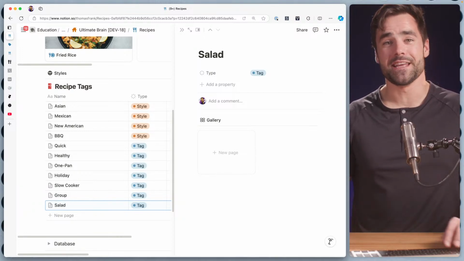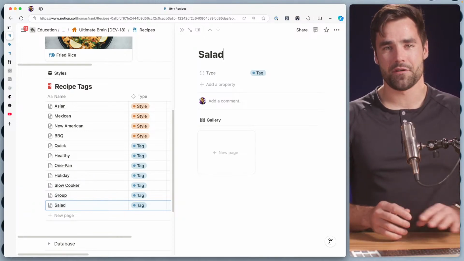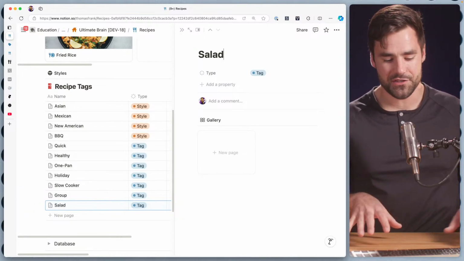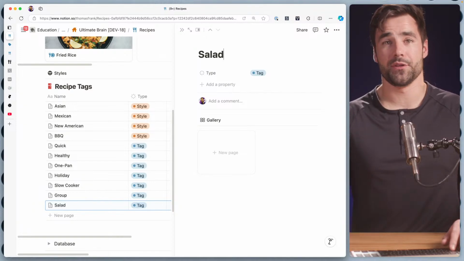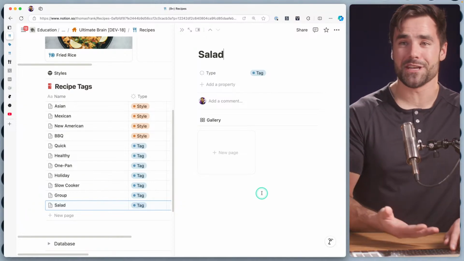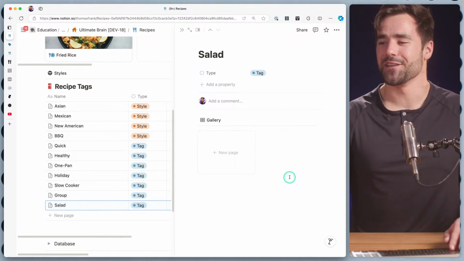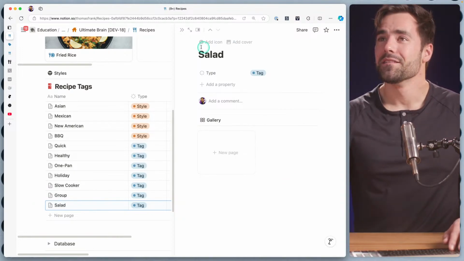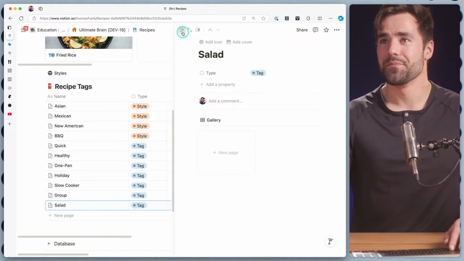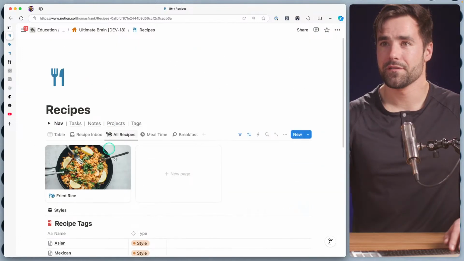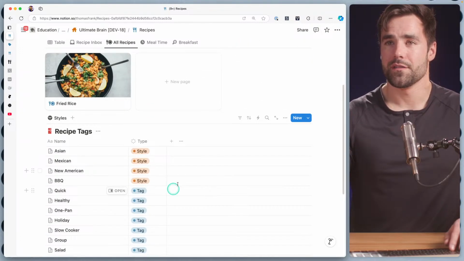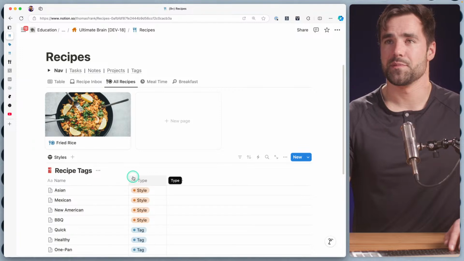This will eventually turn into a proper video. I don't know if this will become a video like this very stream, but I'll be doing a full tutorial on building this recipe tracker from scratch, especially once I know what it's supposed to look like. This is just me kind of figuring things out. So let's pop back into our little creative dance here with our tags database and our recipes database.